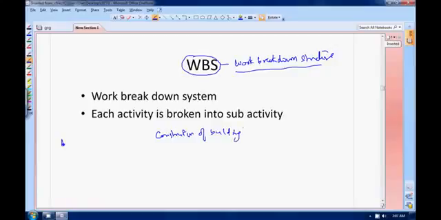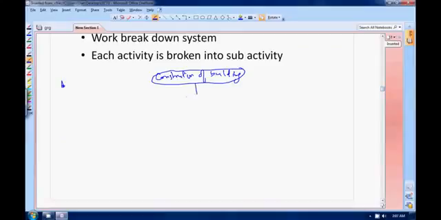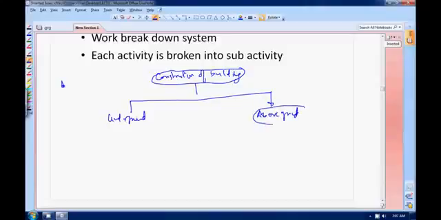Suppose this is your project, this is your main activity. What will you do now? To simplify your project, you will break this construction of building into further sub activities. Like you may divide this construction of building into underground structure and above ground structure.